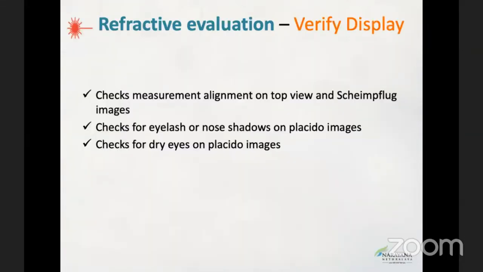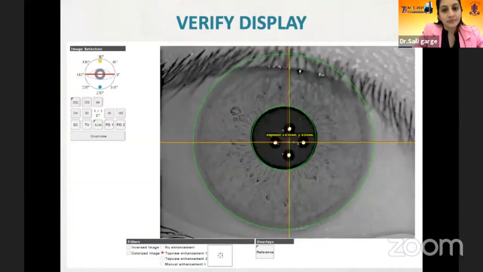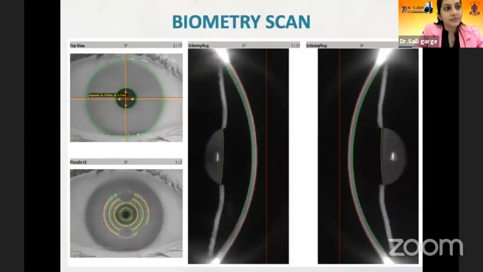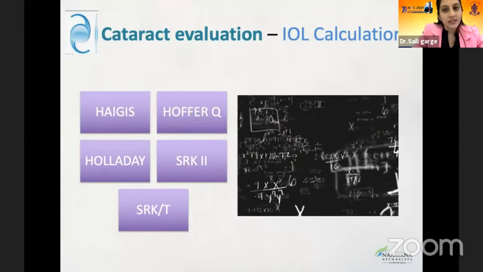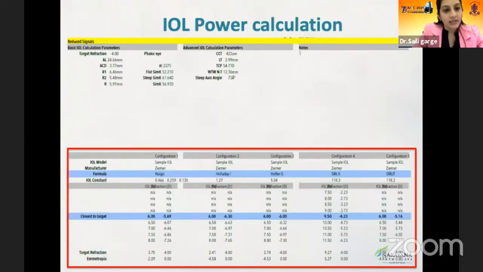It checks measurement alignment on top view and Scheimpflug images, checks for eyelashes or nose shadows on placido images, and for dry eyes. Fast screening in cataract for normal eyes: measurement of central corneal thickness, anterior chamber depth, lens thickness, and axial length, a quick and simple overview of standard IOL implantation, and quality check of biometry scans. This is the way we are calculating the IOL. This is the IOL power calculation map.